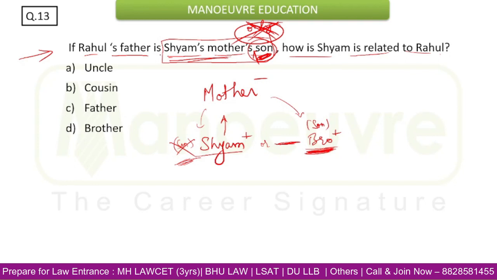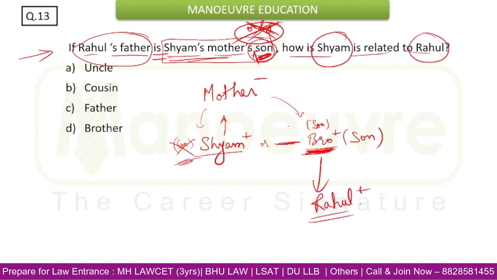So what is the relation of that son? That son is Rahul's father. So this one is the son of mother, and this son is nothing but Rahul's father. If this is Rahul's father, so naturally Rahul will come here. Now they have asked, how is Shyam related to Rahul?